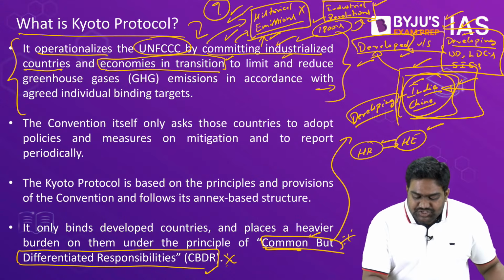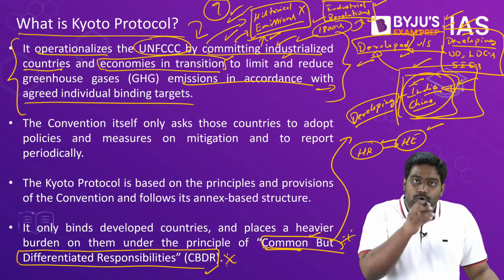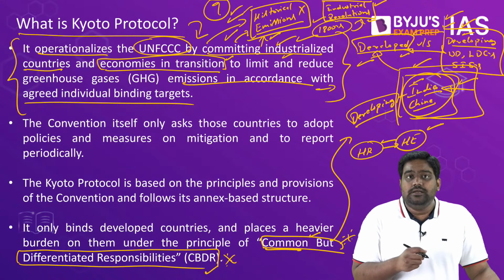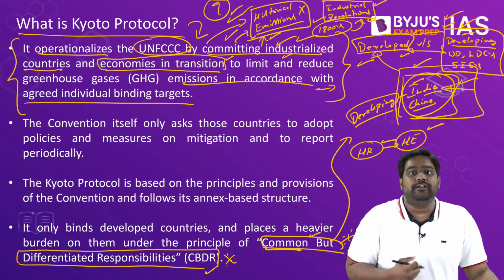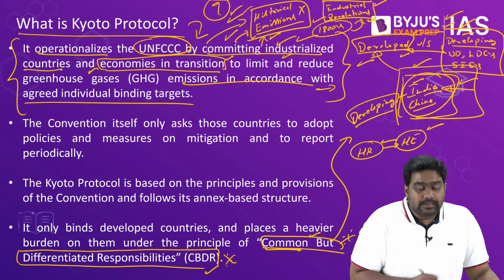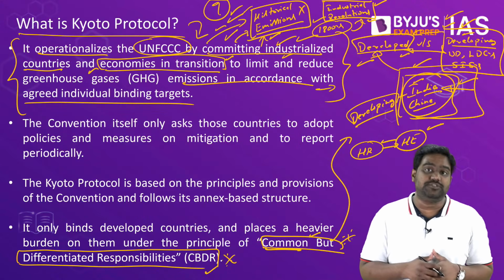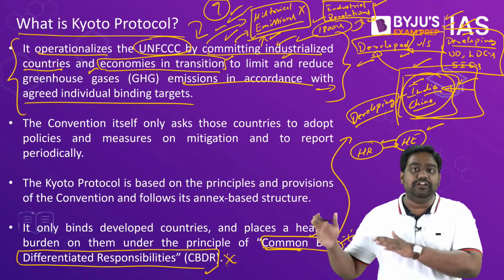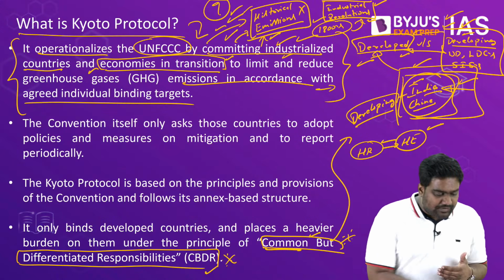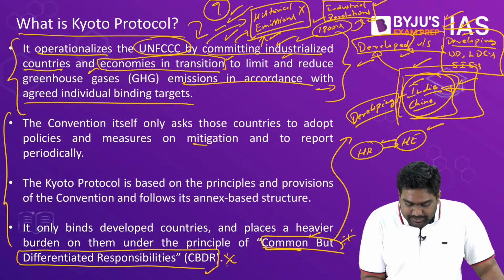So accordingly, industrialized nations, developed nations, and a few economies in transition, a few European and Central Asian countries, which had burnt fossil fuels for at least a few decades or at least 100 years, those were identified and they were made responsible for historical emissions and historical responsibilities. So that is why CBDR, common but differentiated responsibilities. That is, fighting climate change is a common goal, but the responsibilities are differentiated.